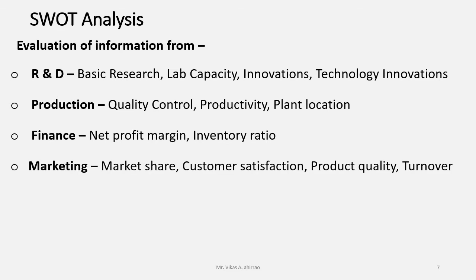Marketing. What is the market share of the organization's product or products, what is the level of customer satisfaction, how the customers talk about the quality of the product, and what is the annual turnover of the business organization.